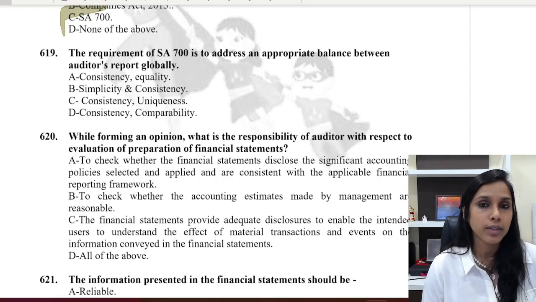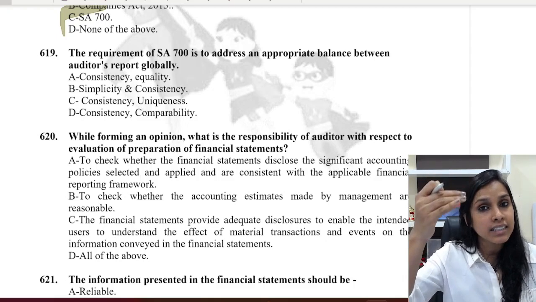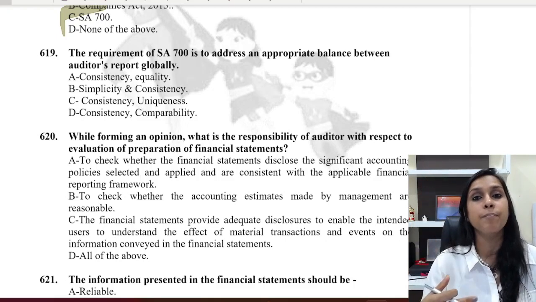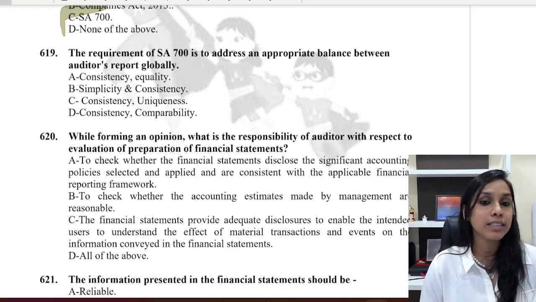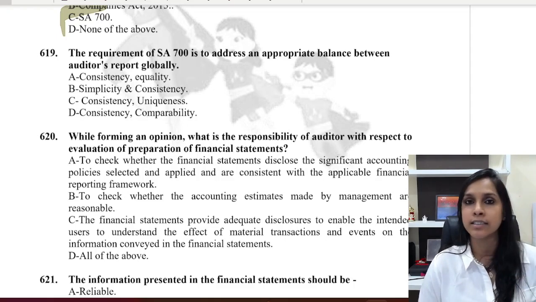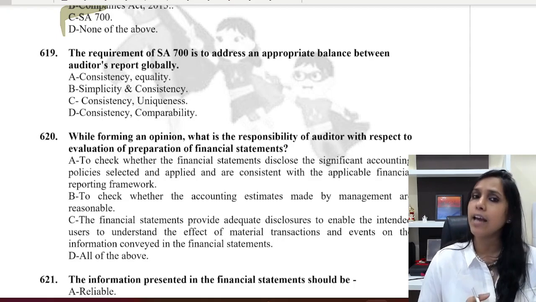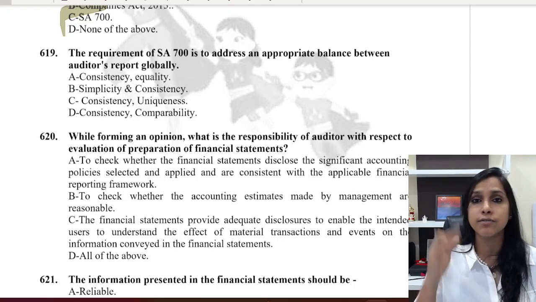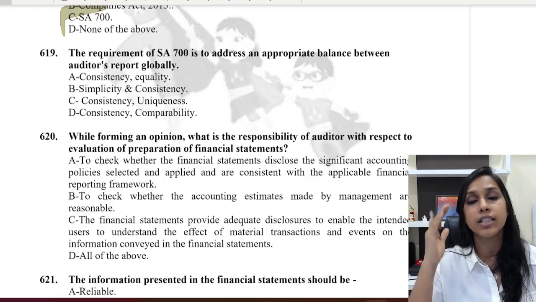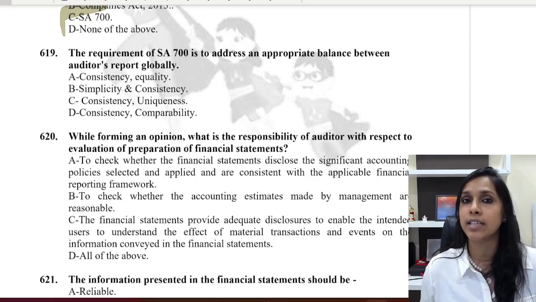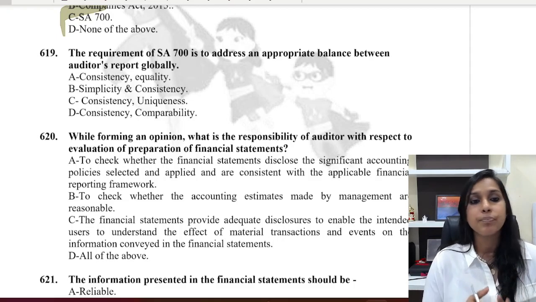Number one, so that there is a consistency in the way auditors report. So consistency is a part of it, and all the four options have consistency. Now, along with that, is equality a point? Every client is different, every audit has a different objective, different audit procedures depending on the entity, its environment and internal control. So A cannot be the option.